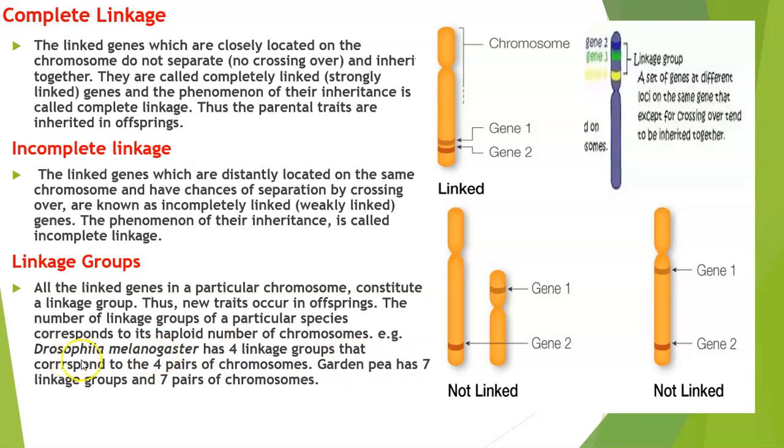For example, Drosophila melanogaster has 4 linkage groups corresponding to its 4 pairs of chromosomes. Garden pea has 7 linkage groups corresponding to 7 pairs of chromosomes. Can you guess the number of linkage groups in humans? The answer is 23 linkage groups, corresponding to the 23 pairs of chromosomes.